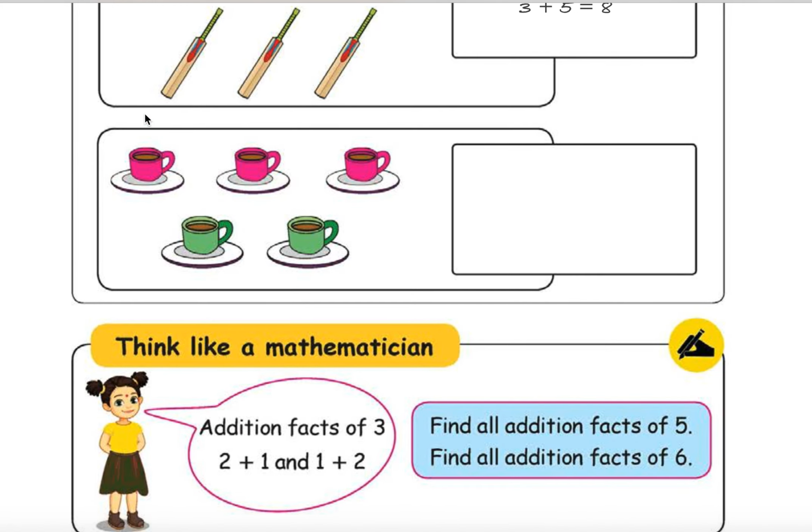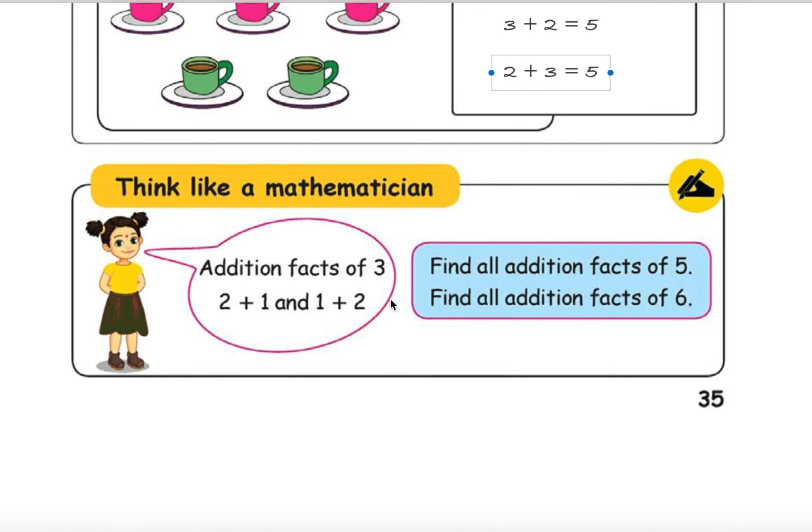Here how many cups are there on top? 3. Tea cups, whatever cups they may be, that is 3. Number of cups at the bottom, 2. 3 plus 2 becomes 5. If you count all together, it becomes 5. 1, 2, 3, 4, 5, right? We will proceed from the bottom now. Number of cups at the bottom, 2. Top, 3. 2 plus 3. Again, if you count from the bottom, you will get the same result, 5.